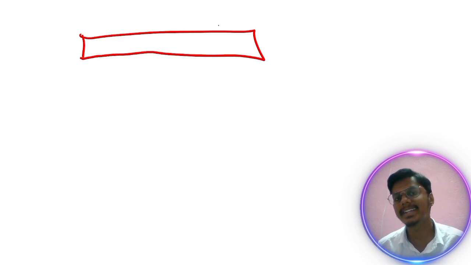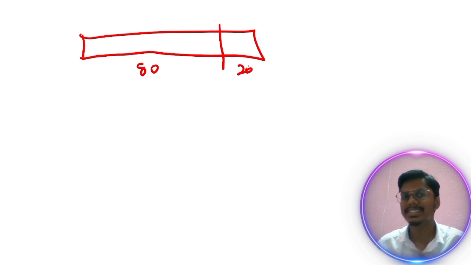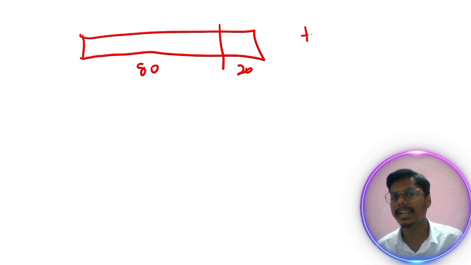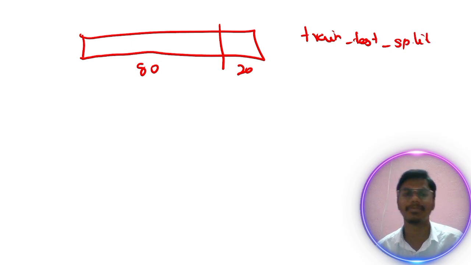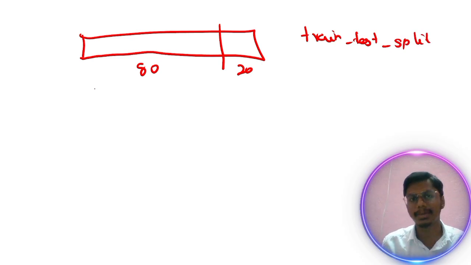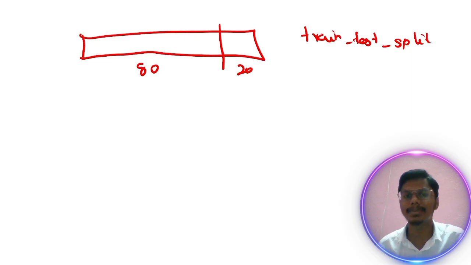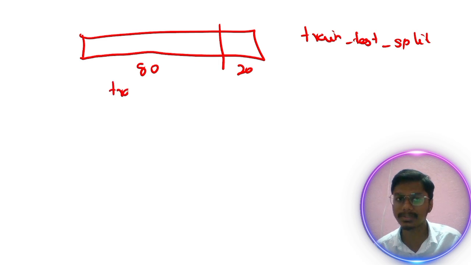I want to split this data set into two parts, 80-20%, right? 80-20% is nothing but the Pareto principle; let's discuss the Pareto chart later. The main agenda is all about the train test split. What does that mean? We want to split the data for the training purpose and for the testing purpose. Why do we split the data? The model needs to train on data, and we don't want to train on the entire data set.